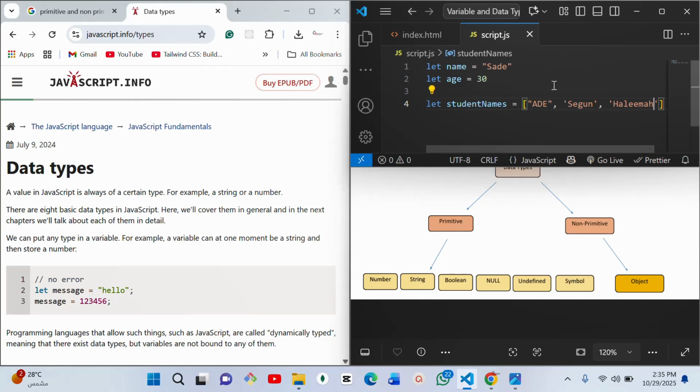So inside this one, it does not have only one value. There are a lot of values being assigned here.